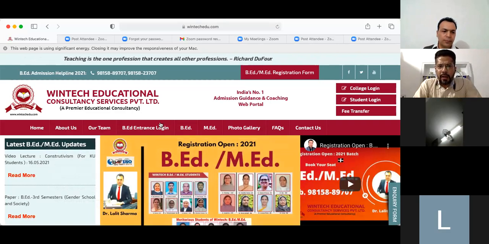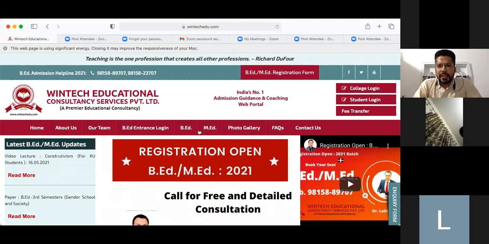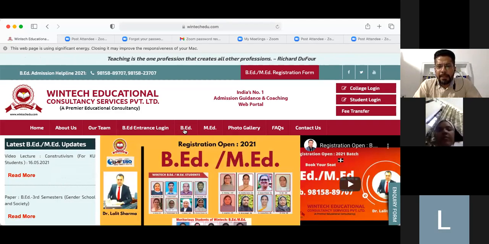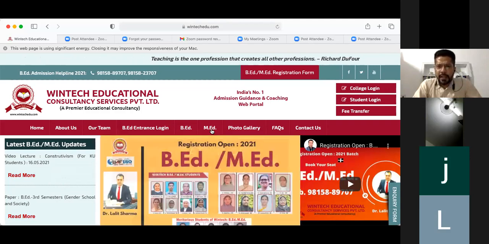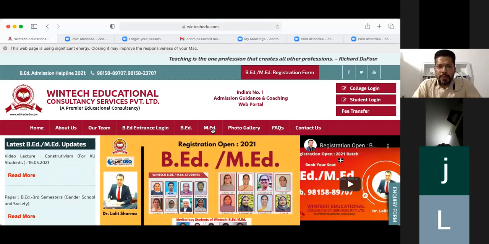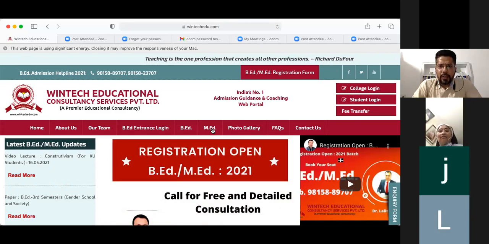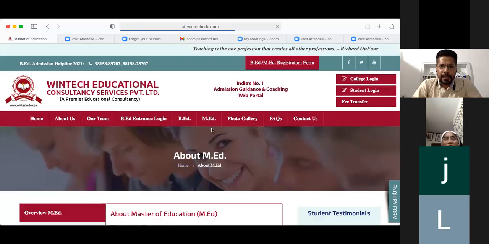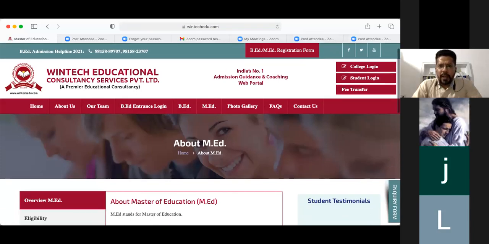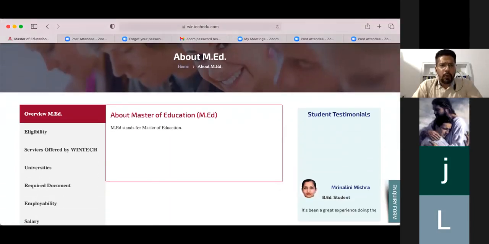As you see in the menu bar, after entrance login, there is a B.Ed and M.Ed option. Since you are all M.Ed students, you just click on the option M.Ed. As you click on the M.Ed, you will have an overview about your program.